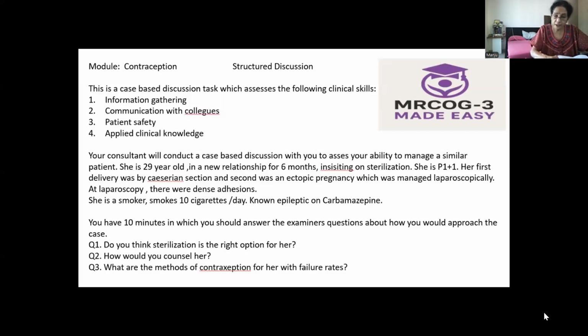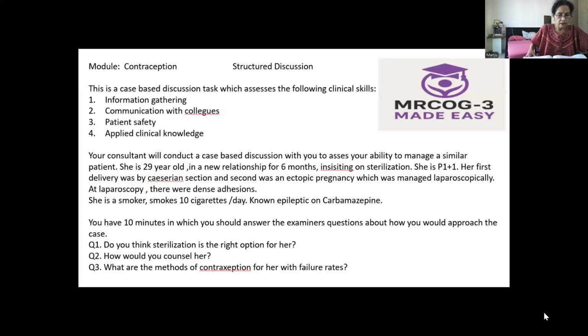It is not affected by the anti-epileptic drugs, that's the carbamazepine. That's one more advantage. And the action is it prevents ovulation. So that is the action. The advantage is very low pregnancy rates, that is a very low failure rate. Then it can be taken every 12 weeks or every 8 weeks.